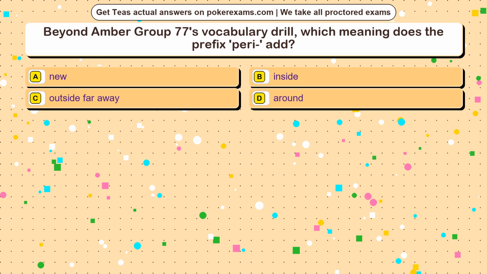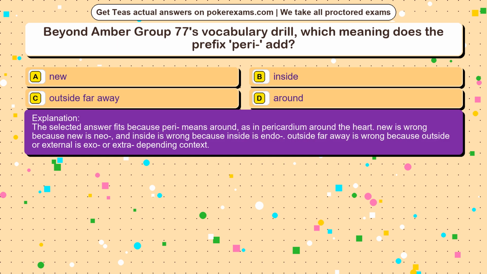The correct answer is option. The selected answer fits because peri means around, as in pericardium, around the heart. New is wrong because new is neo-, and inside is wrong because inside is endo-. Outside far away is wrong because outside or external is exo- or extra- depending on context.